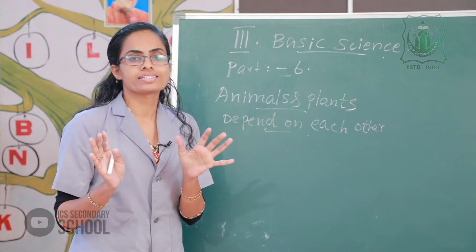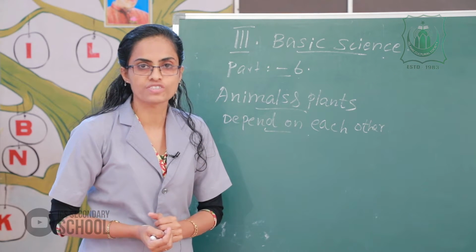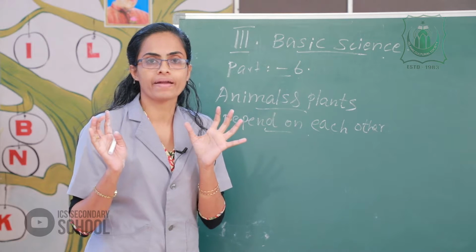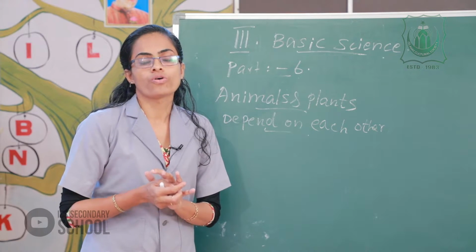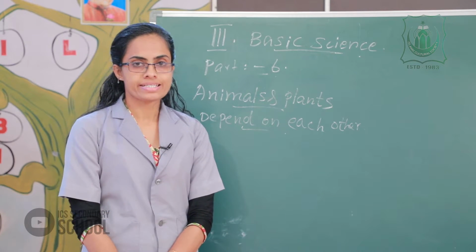The animals depend on plants or other animals for their food. Please listen to me. Animals depend on plants or other animals for their food. Please listen here.